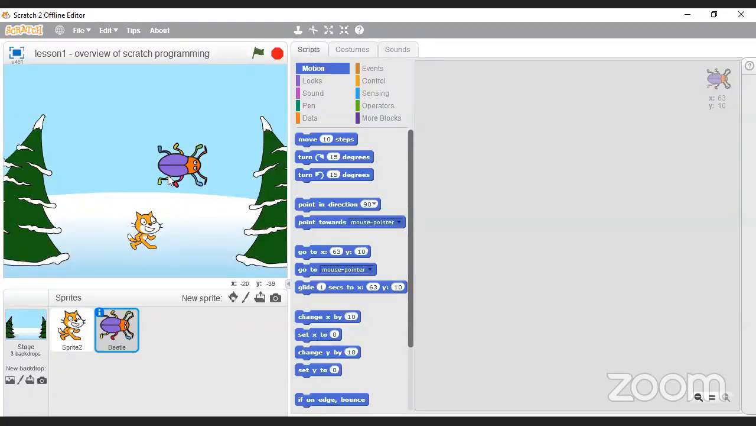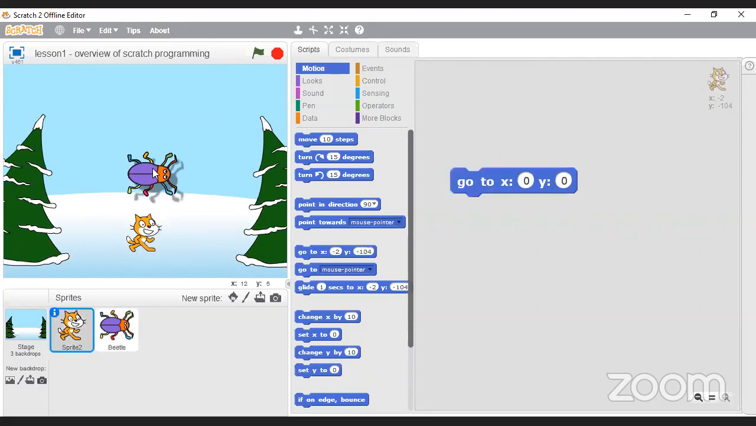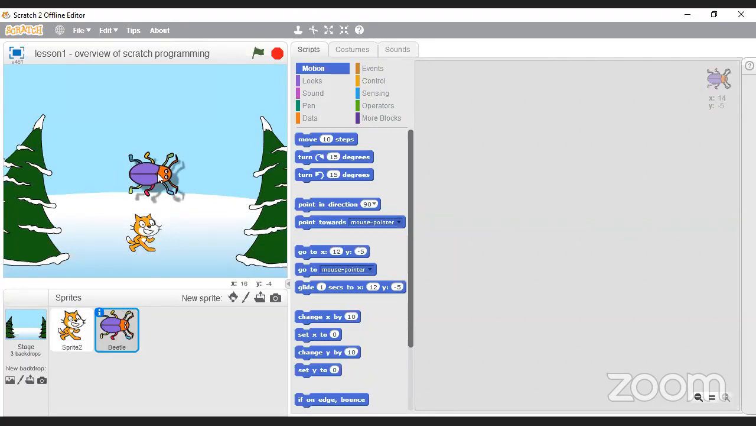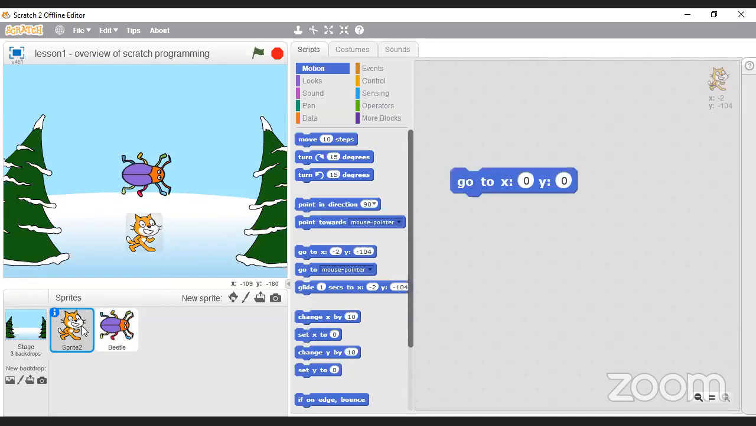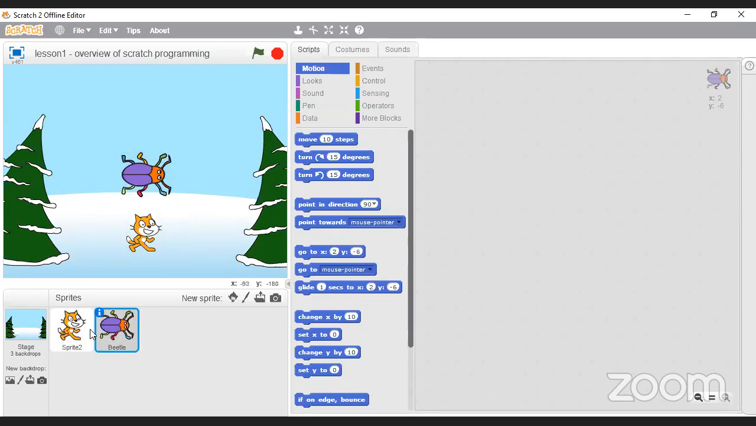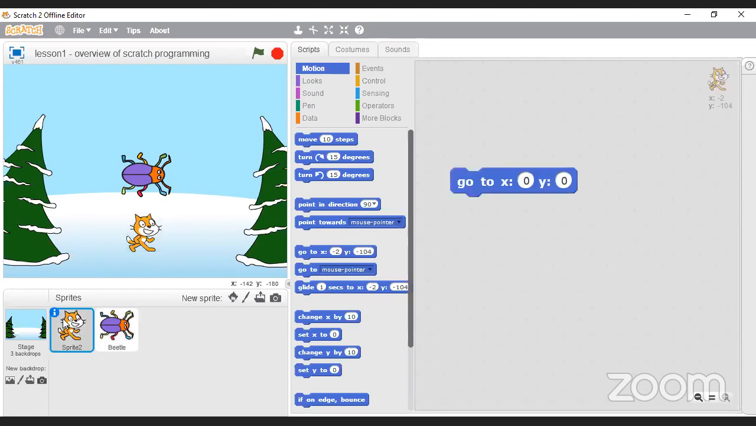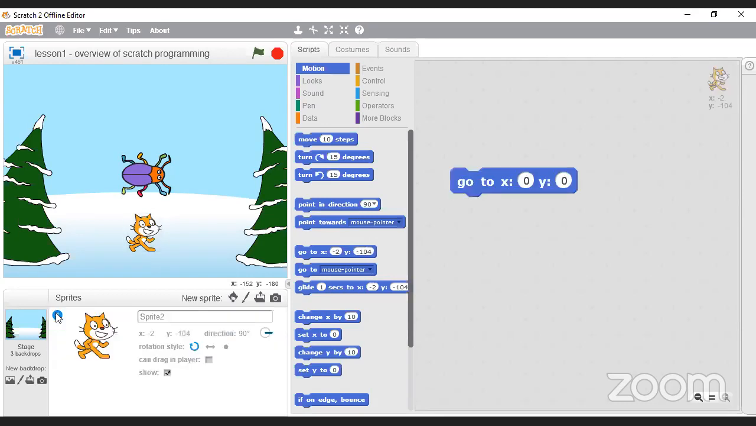So now you can see that there's a beetle in here, and I have this little cat here. So maybe I don't want both of them in here. Maybe I just want the beetle in here. So you can see I've got two sprites basically, and I've got some information on both of them. I can click the little eye here, and it will give me the name of the sprite. So this little guy is called Sprite 2.